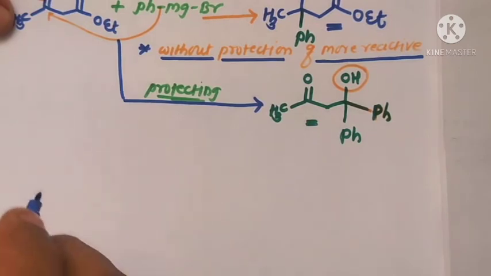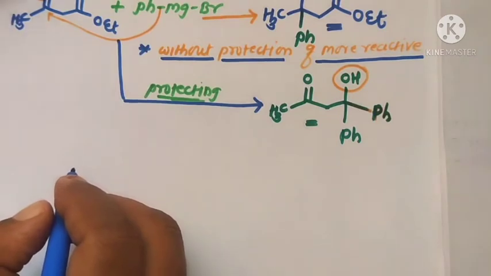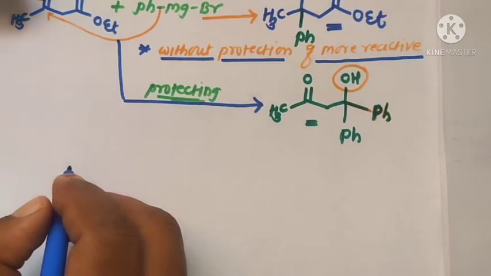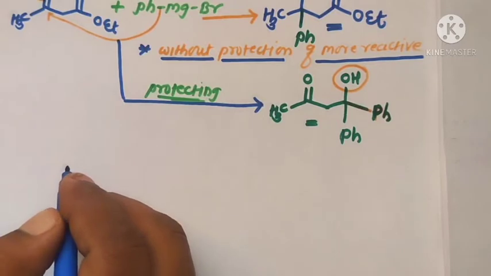In protection and deprotection in any organic synthesis, there is addition of two extra steps in the synthesis. That is, in the first step, there is protection of the more reactive functional groups, and at the end of the synthesis we can deprotect the protected group by using different types of reagents.